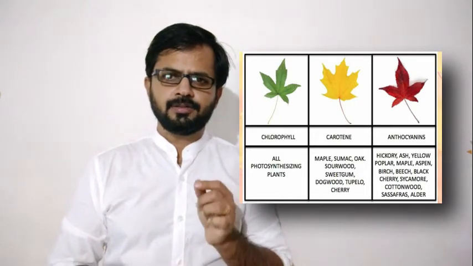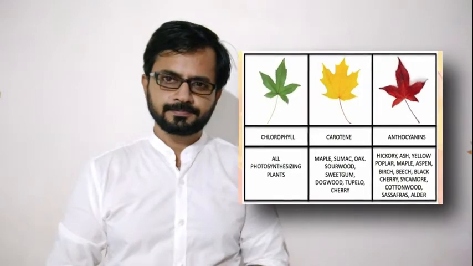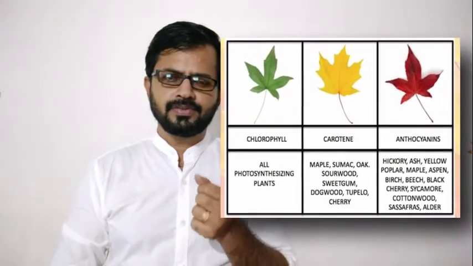Okay, but what about the flowers and stem? Some different flowers are having different color, right? Hibiscus is having red color, sunflower is having yellow color, and there are roses with different colors, isn't it? What can be the reason for different colors in different flowers? Yes, the reason is same. Pigments. Colored pigments are present in leaves, sometimes in flowers.